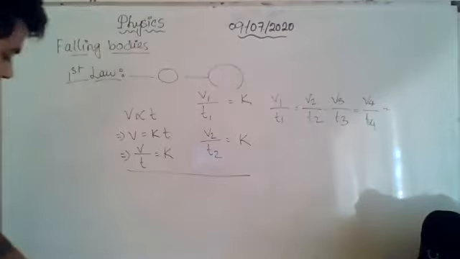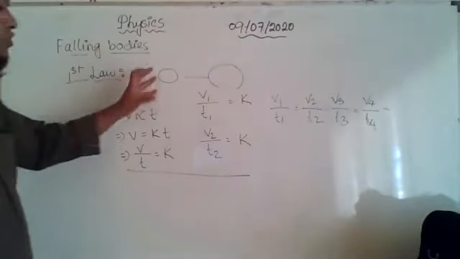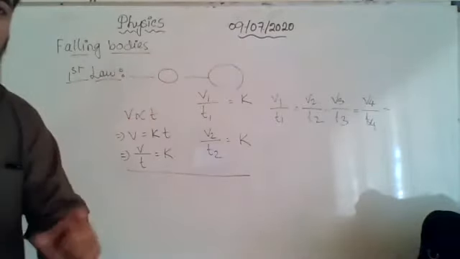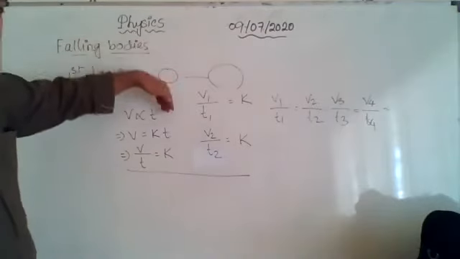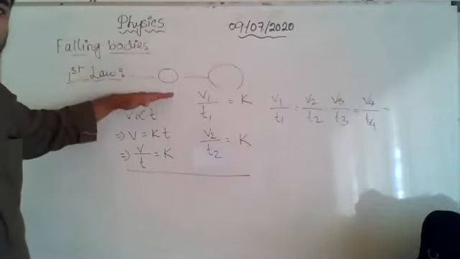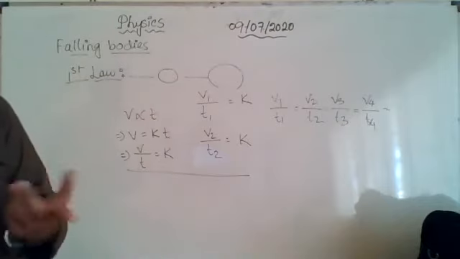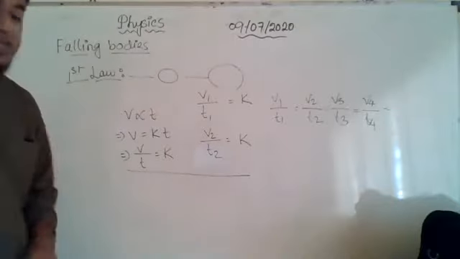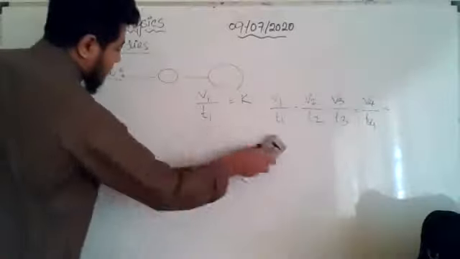No. Okay, fine. So the third law says the distance traversed. Here we are talking about the velocity. The second law talks about the velocity, but the third law talks about the distance covered. If I leave the body from here, it will start falling, right? So as a result, it will start to cover some distance. Now this distance has a special relationship with the time. It is proportional to the square of the time. Okay, it is proportional to the square of the time. Let us see.